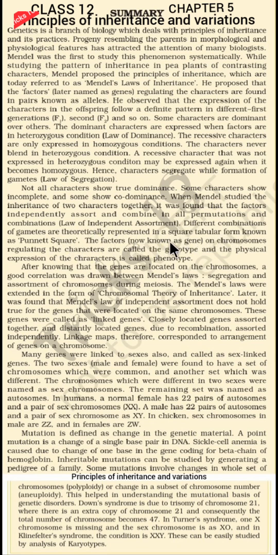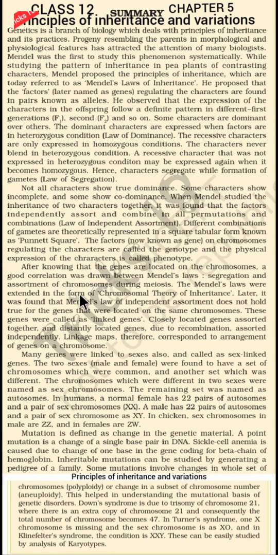The factors, now known as genes on chromosomes regulating the characters, are called the genotype, and the physical expression of the characters is called phenotype. After knowing that the genes are located on the chromosomes, a good correlation was drawn between Mendel's laws, segregation and assortment, and the behavior of chromosomes during meiosis. Mendel's laws were extended in the form of the chromosomal theory of inheritance.